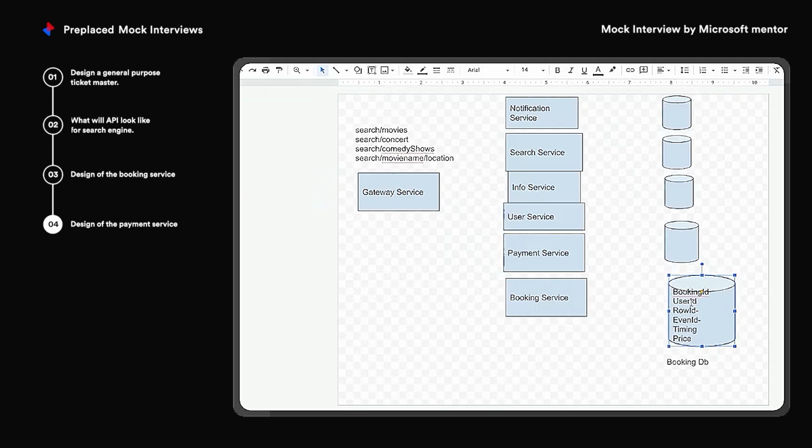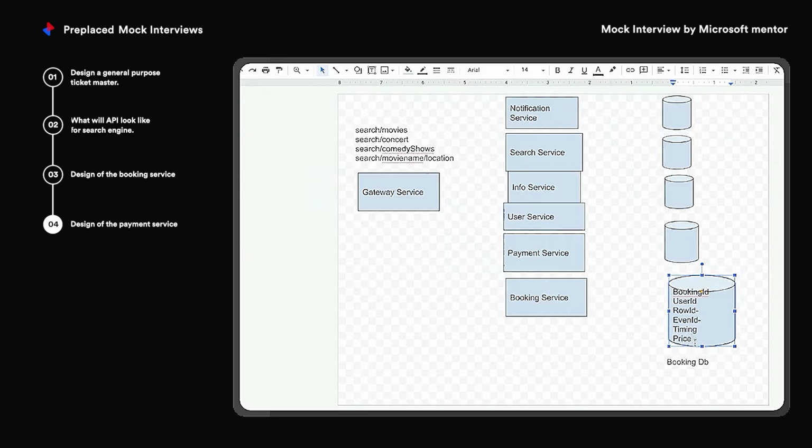Once booking is done, the status will change to, suppose, booking pending. Pending means payment is done and it is waiting for confirmation from the payment service. The booking service will now call the payment service. Once the payment service receives information from the bank servers, it will send a status 200 OK.